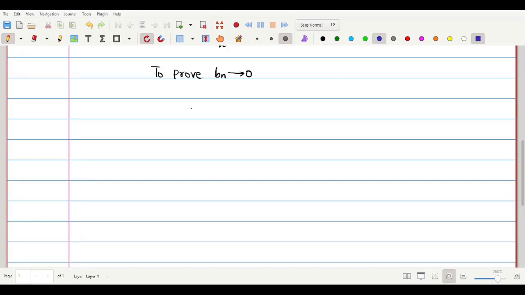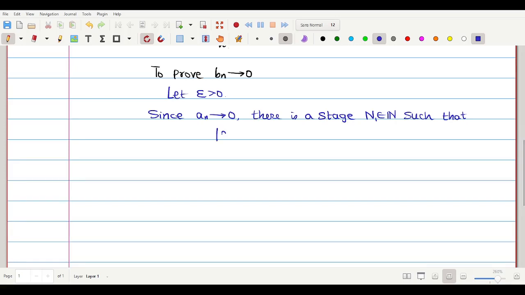Since a_n converges to 0, there is a stage, a natural number N, which I call N1, such that modulus of a_n minus 0 is less than epsilon by 2 for all n greater than or equal to the natural number N1.